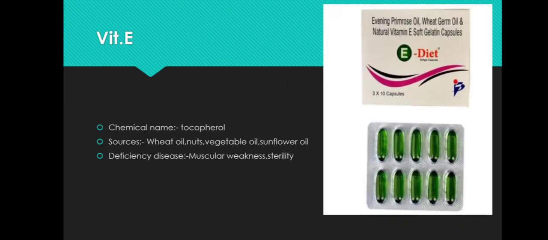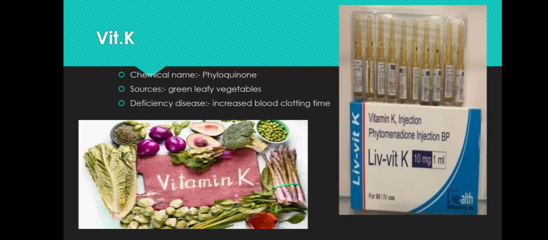Vitamin E is called tocopherol, and the sources of tocopherol include wheat oil, nuts, vegetable oil, and sunflower oil, some of the sources which are rich in vitamin E. And deficiency of vitamin E causes muscular weakness. There will be weakness in the muscles, as well as sterility. There will be inability to conceive. So these are the deficiency diseases caused because of vitamin E.